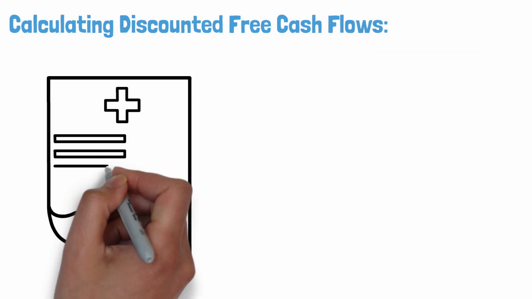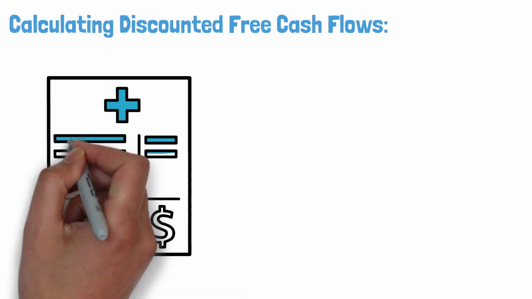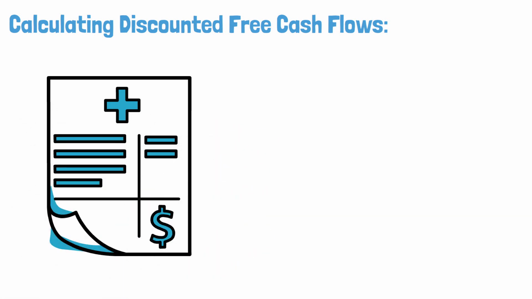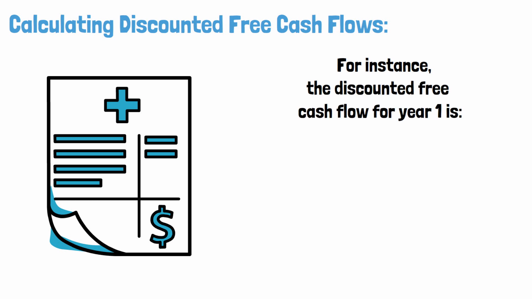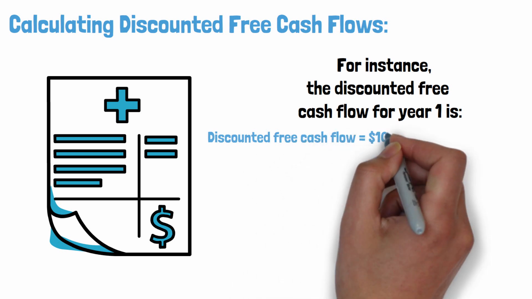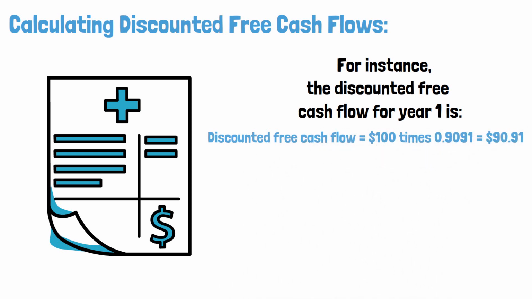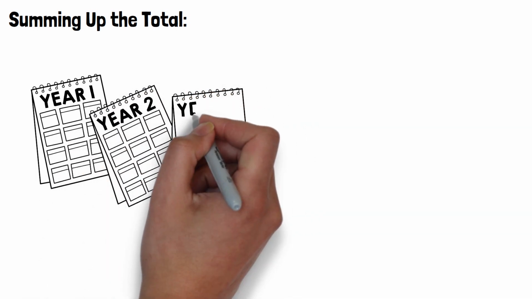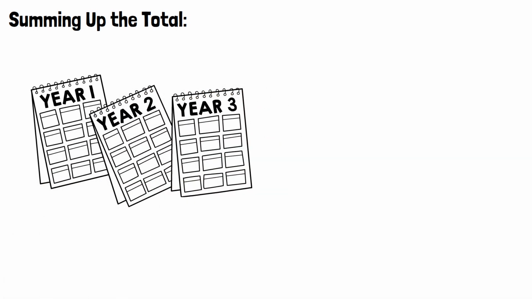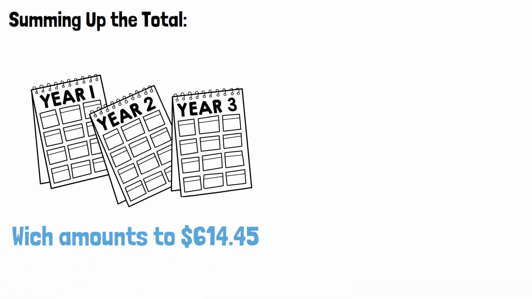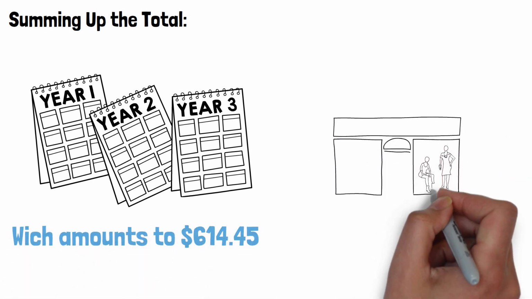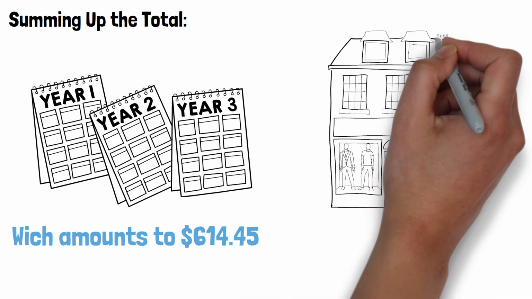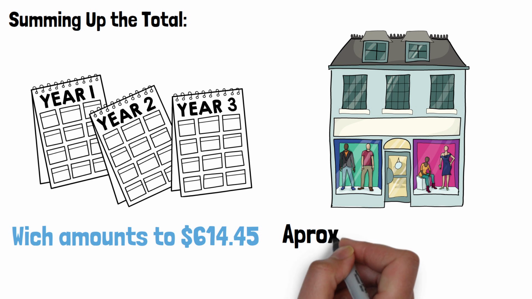Calculating discounted free cash flows. By multiplying the free cash flow for each year by the corresponding discount factor, we obtain the discounted free cash flow for that year. For instance, the discounted free cash flow for year 1 is $100 times 0.9091, which equals $90.91. Summing up the total, we aggregate these discounted free cash flows for all 10 years to arrive at the total discounted free cash flow, which amounts to $614.45. Therefore, based on our calculations, the store's present value, if we were to make the purchase now, is approximately $614.45.